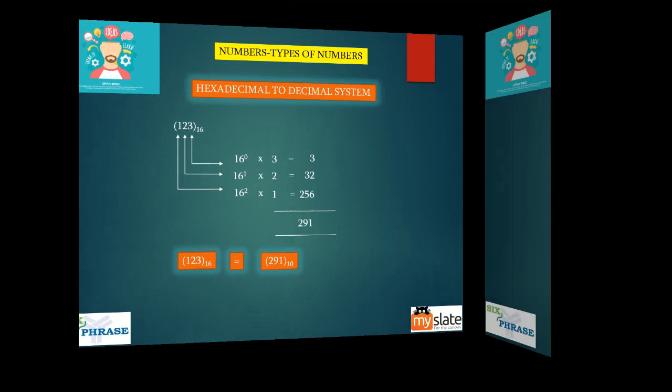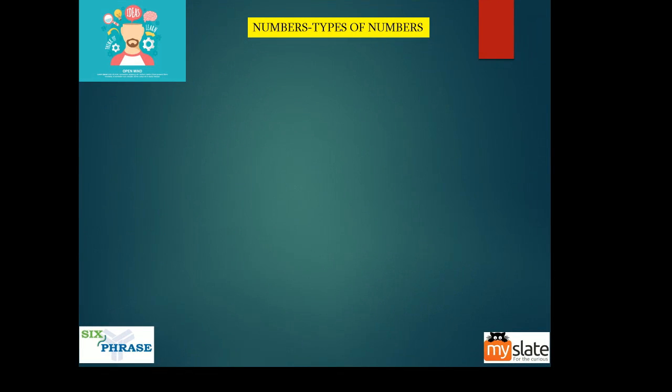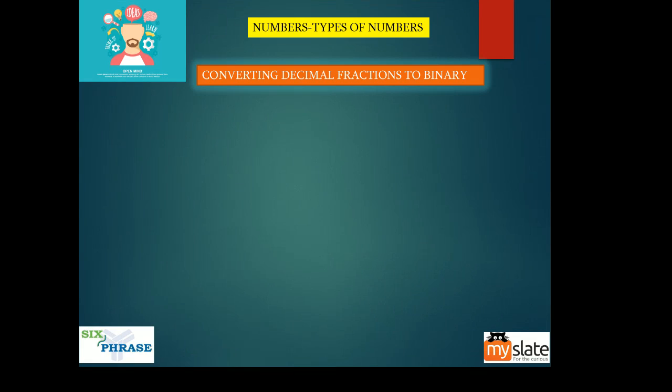Okay. So we come to the final part. It is converting decimal fractions to binary. You know how to convert decimal to binary, but how do you convert decimal fractions to binary? For example, if we have a fractional part which is 0.375 in the decimal number given. Okay, guys, this is not 2, this is 10. This is a decimal number.